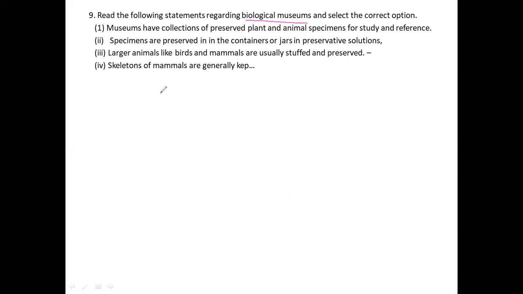Now I would like to give the solution here. Select the correct option for this question. Whatever statements they have given are related to this particular topic.